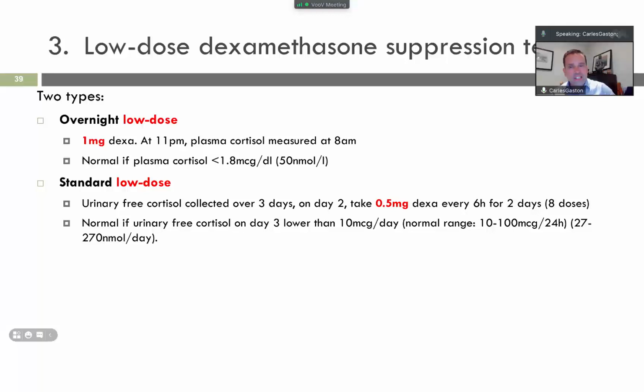With the standard low dose, the patient is treated with 0.5 milligram of dexamethasone every 6 hours for 2 days, so 8 doses. So it's through a long time, right? And then they look at normal urinary free cortisol in different days. And this should be within the normal range, depending whether there is a tumor or not.